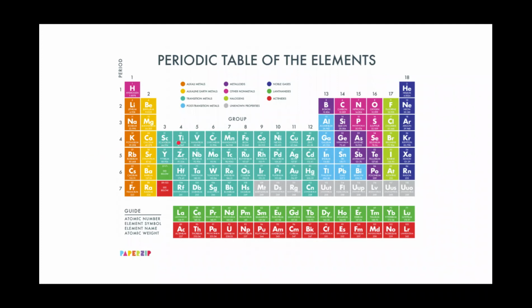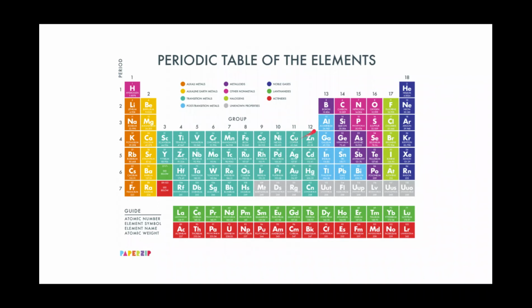A column of the table is called a group. So we have group 1, group 2, group 3, and so on and so forth. This periodic table of elements has a legend, and it is colored based on the groups of elements with similar chemical and physical properties. So group 1 consists of elements that are called alkali metals. Group 2 are called the alkaline earth metals. And then group 3 till group 12 are all called transition metals.